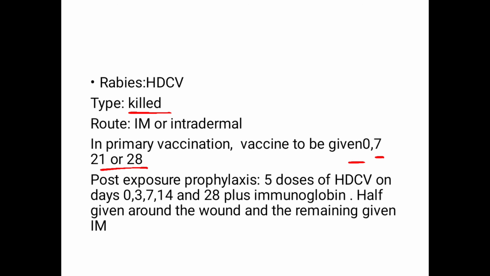Post-exposure prophylaxis is given once the person has been bitten by an animal said to be a carrier of rabies. For that, you give 5 doses of human diploid cell vaccine on day 0, 3, 7, 14 and 28, and immunoglobulin is also given. Half of the immunoglobulin is given around the wound, and the remaining is given IM.